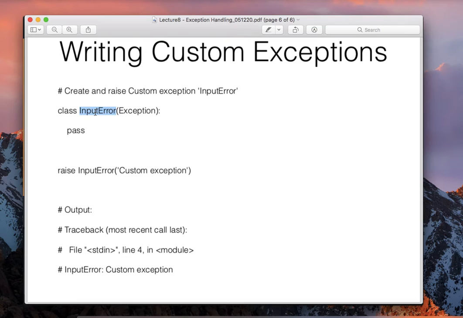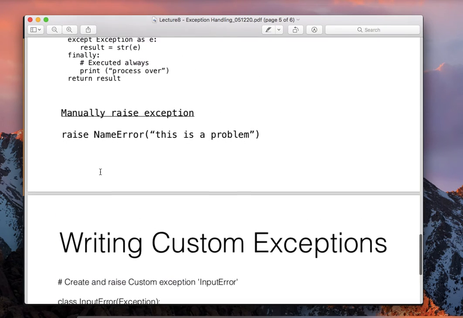In Django, which is a web framework based on Python, you will see a lot of custom exceptions they have written, right? So what they do is they use the Exception class provided by Python and then extend it, and then raise it whenever there is some kind of exception. So yeah, this is it.